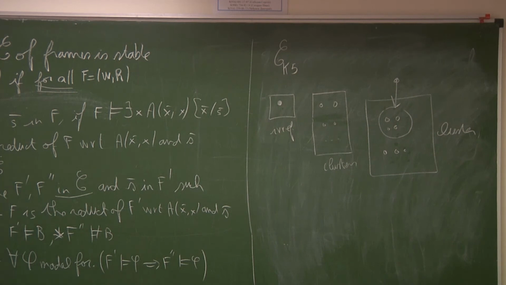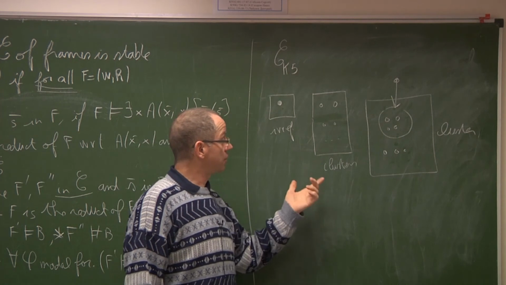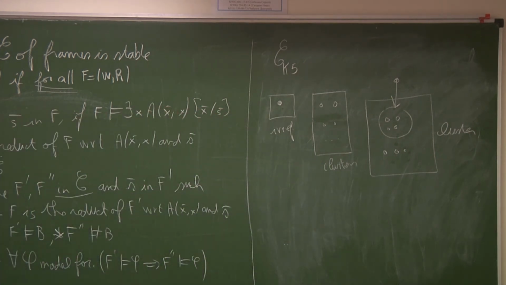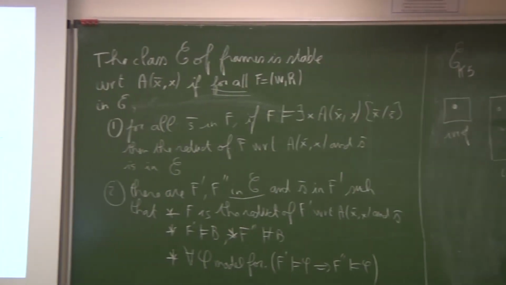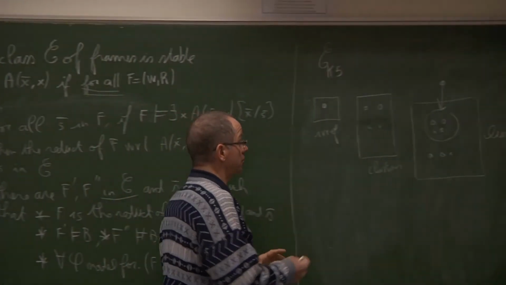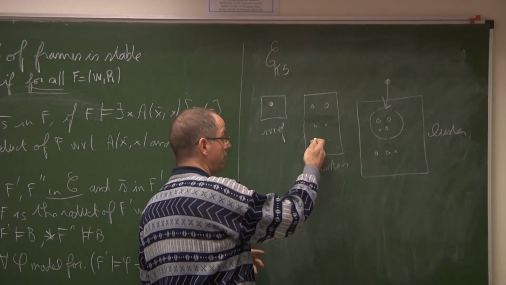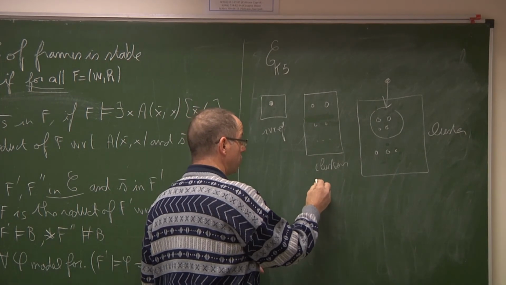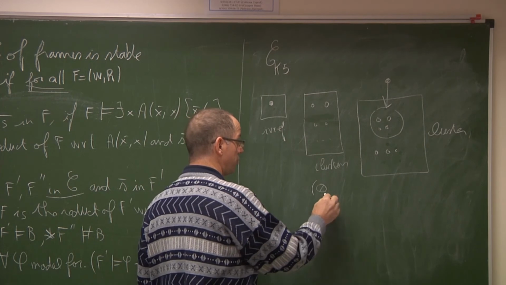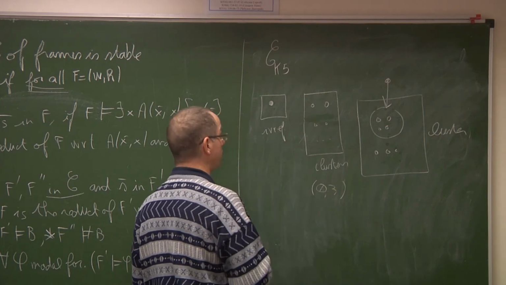And by the small model property of K5, we can restrict to models of that kind which are finite. So each frame of that kind which is finite, we can represent in a precise way. For example, if there are 3 points here, we will represent it by the model which contains no irreflexive point and which contains 3 points.